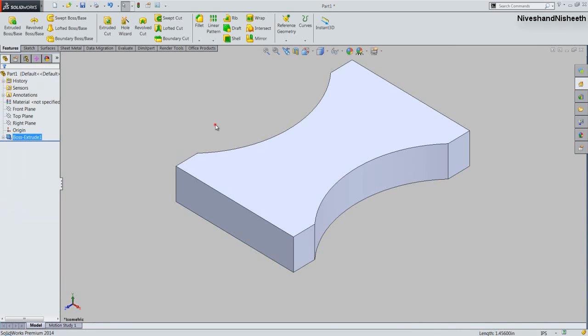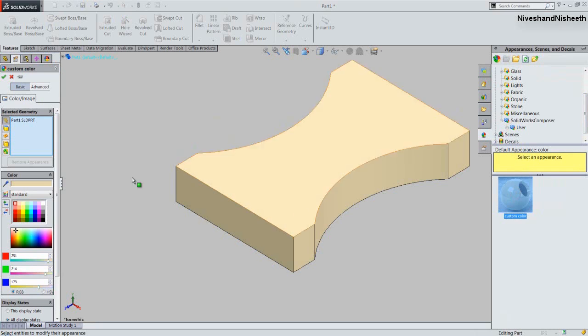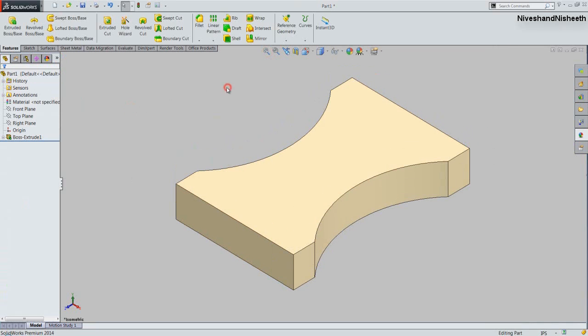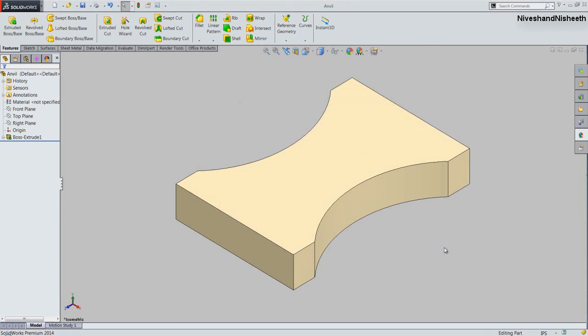Now see here, my first extruded boss base feature has been created on here. Now we will change the color of the model like this. Select the custom color from here that we created previously. Click OK, it's looking perfect. And save the part file with the name Anvil. Click save. Okay, that's it.